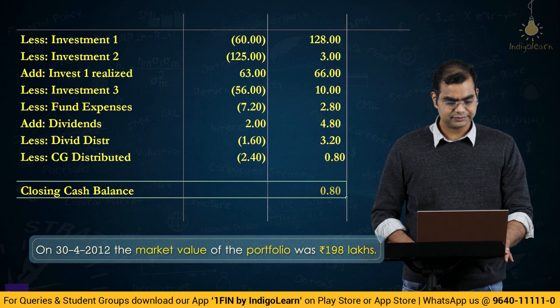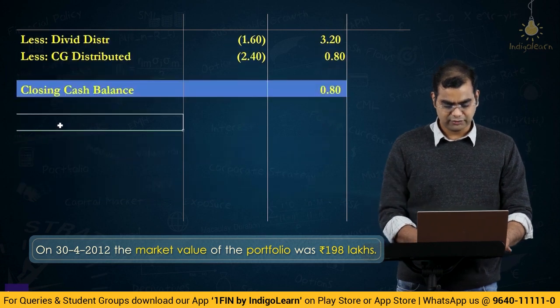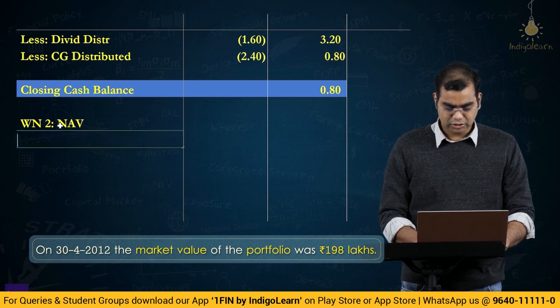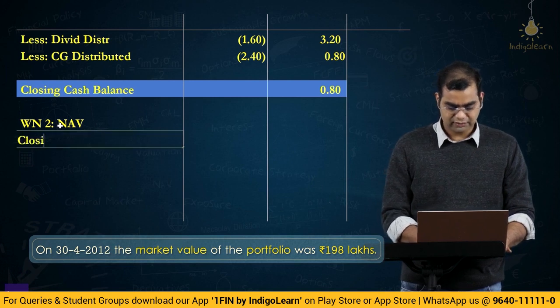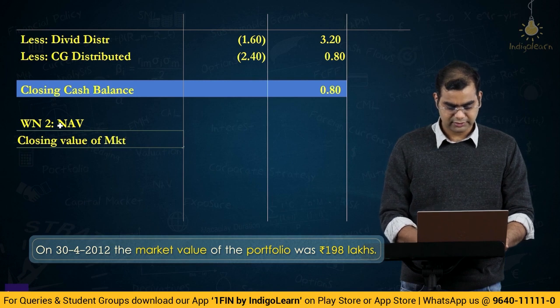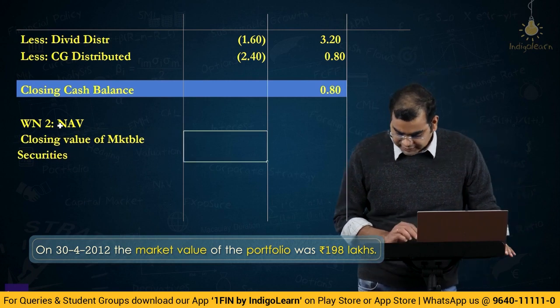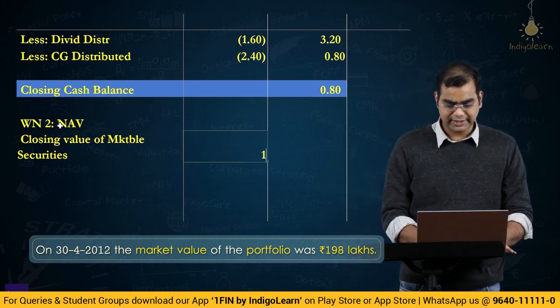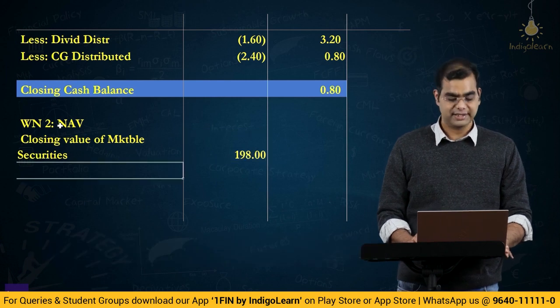Let us highlight this. Now coming to the next working note 2, NAV, right? What is closing value of marketable securities? They have given it, right? They have given it as 198 lakhs. So 198 lakhs is the value of securities.